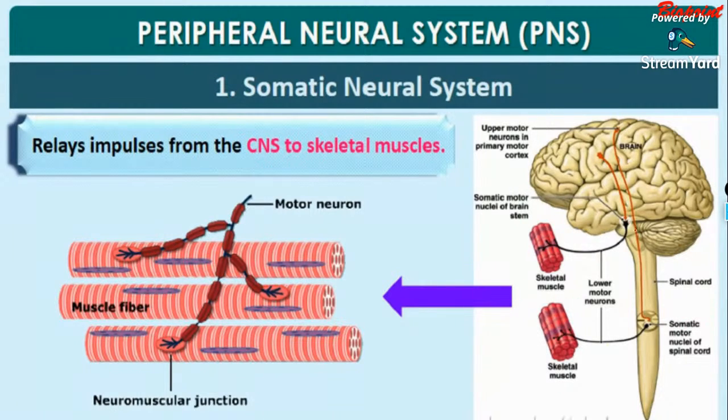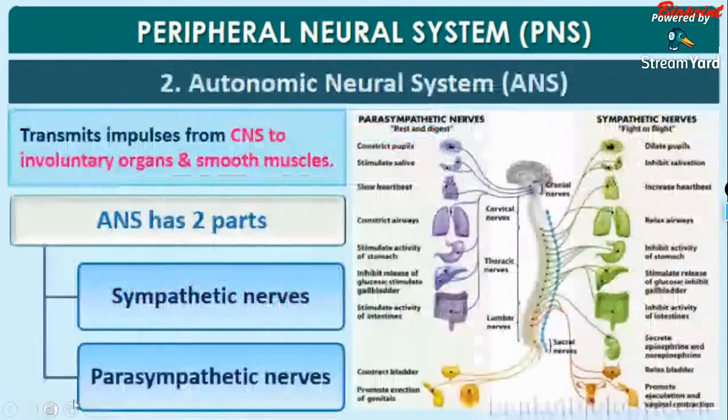The somatic neural system relays impulses from the central nervous system, either the brain or the spinal cord, to the skeletal muscle. That is the function of the somatic neural system.